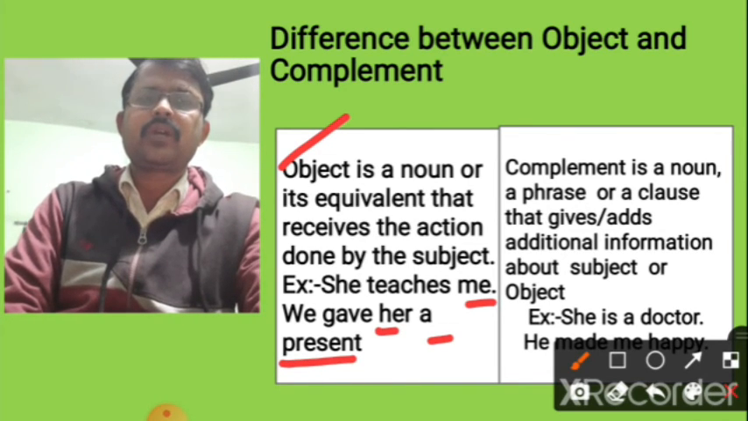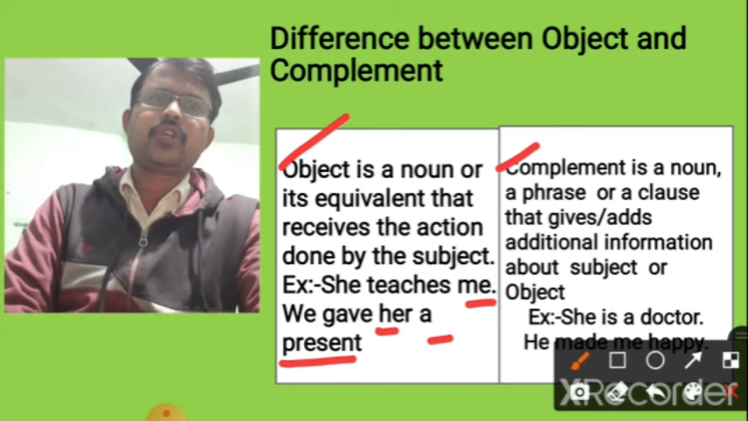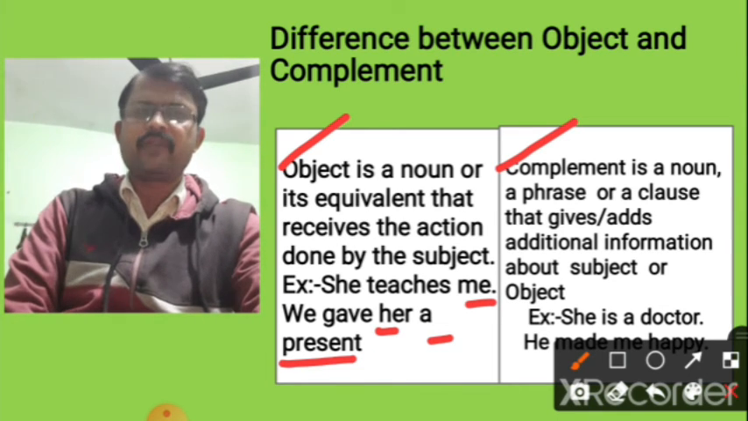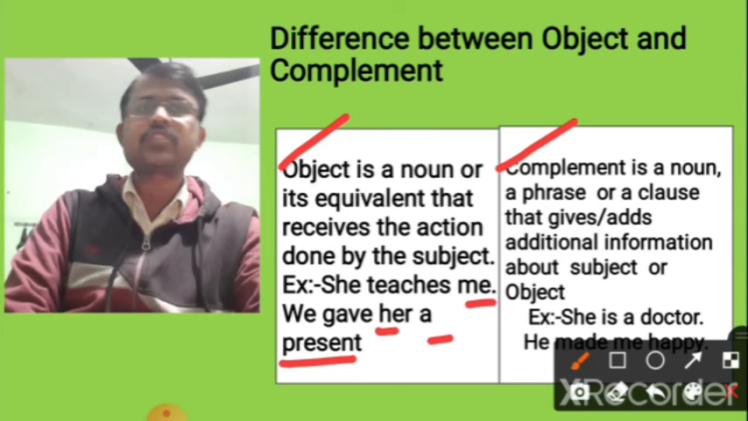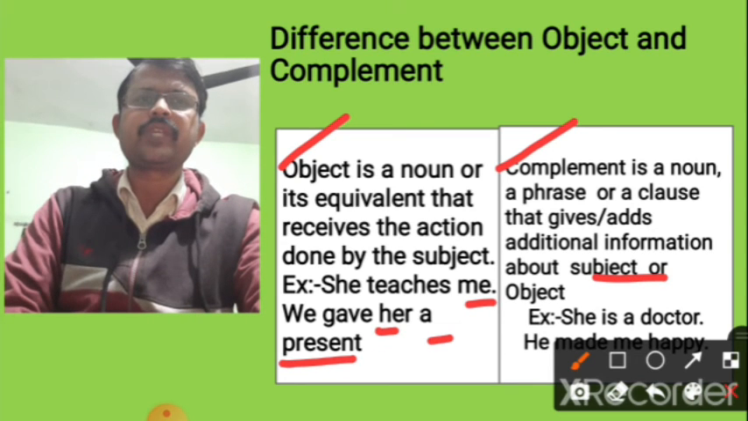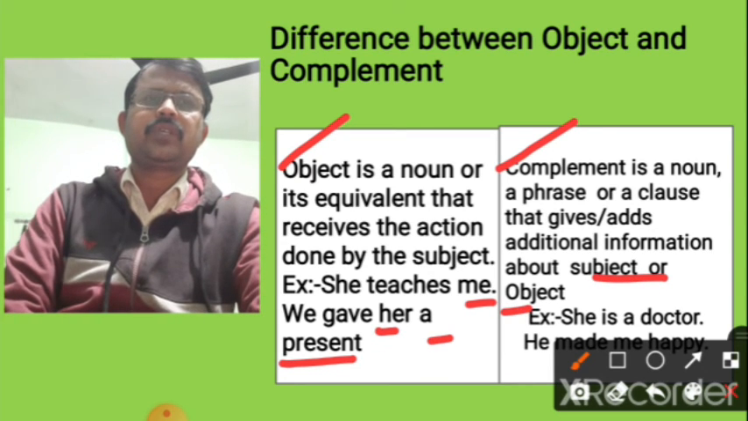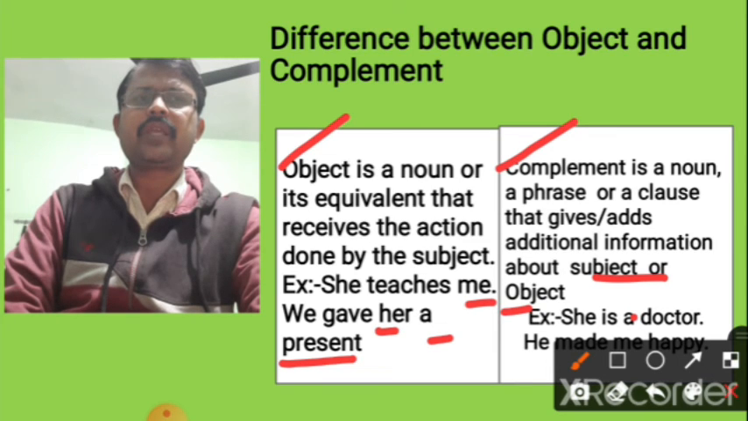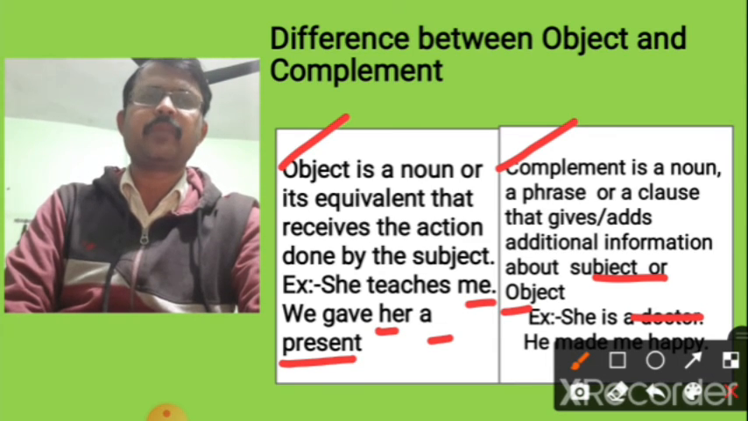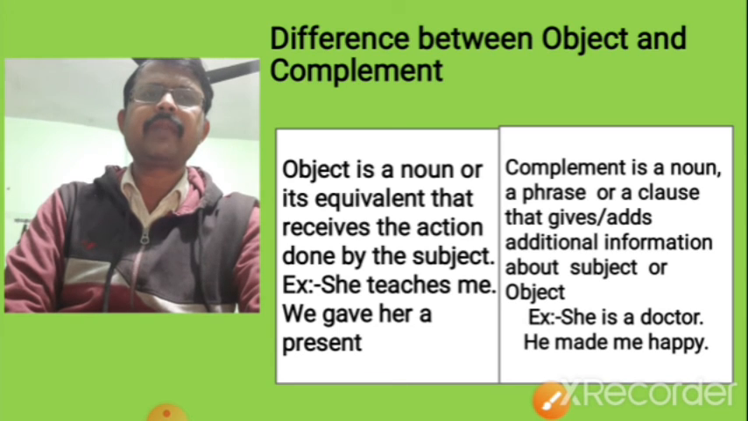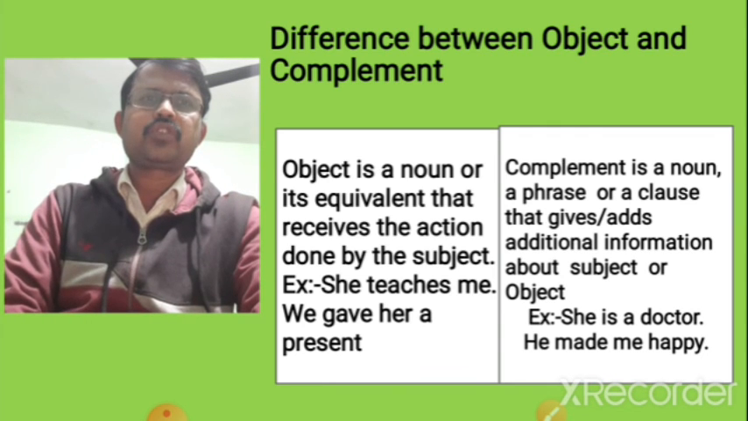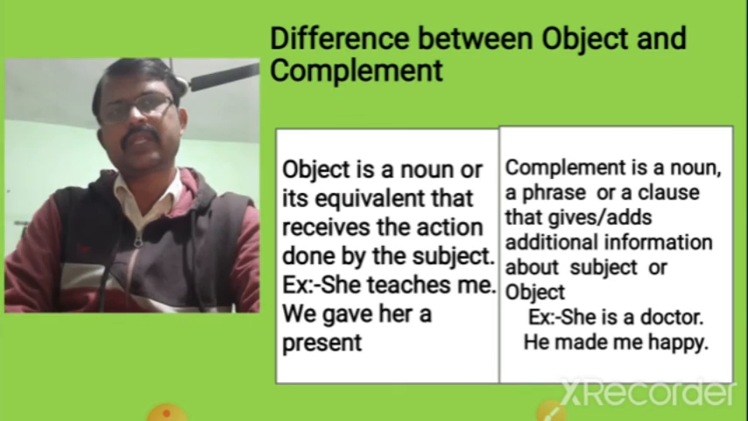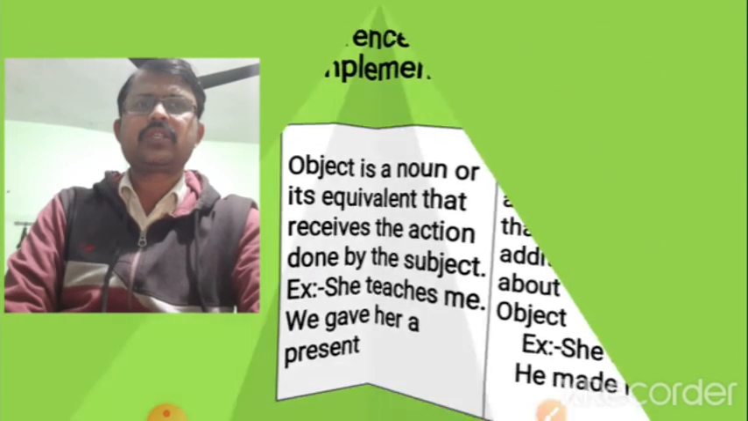But on the other hand, complement. Complement is a noun, a phrase, or a clause that adds additional information about subject or object. Here, she is a doctor. Here, a doctor is the complement. Here, he made me happy. Here, happy is the complement. So, now understood what is object and what is complement.